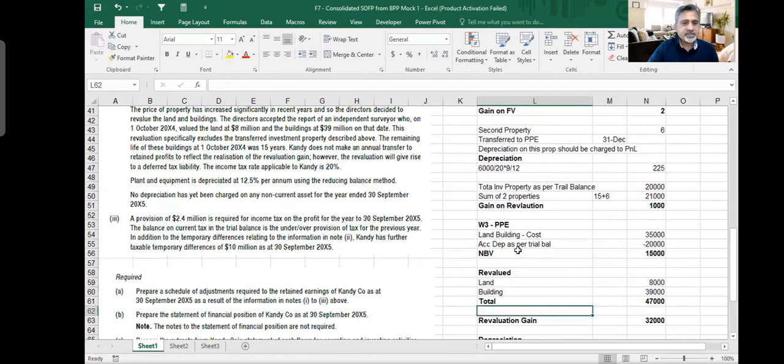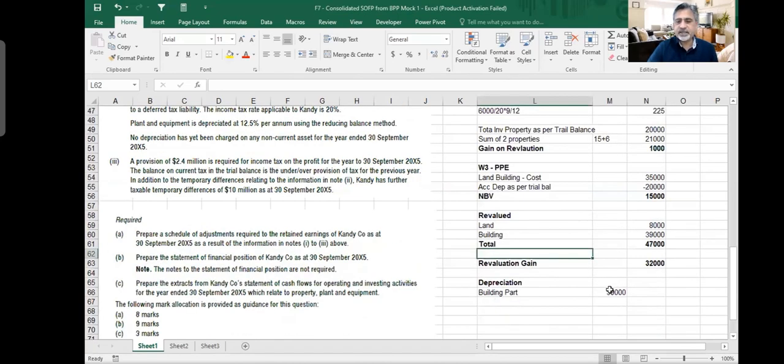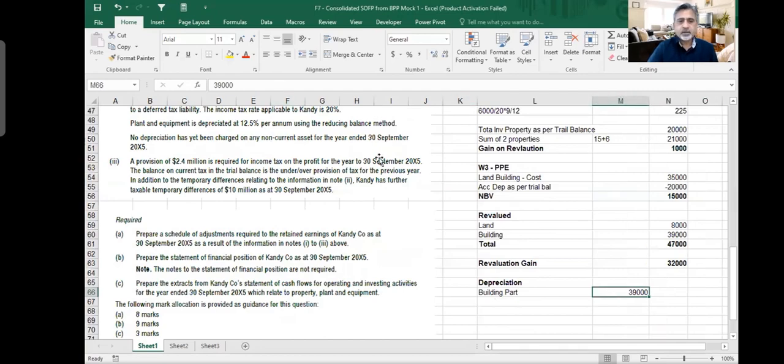And how much is the life? 15 years. So I would say 39 million divided by 15.